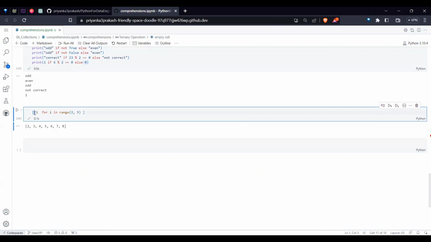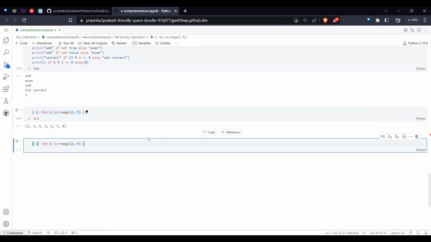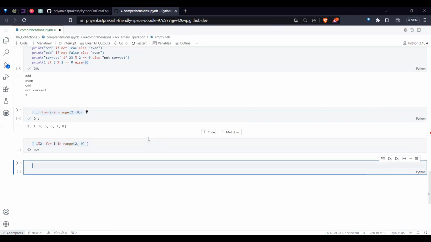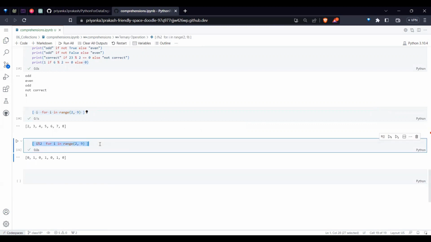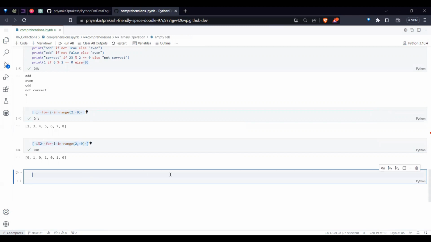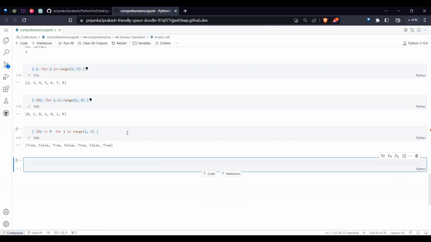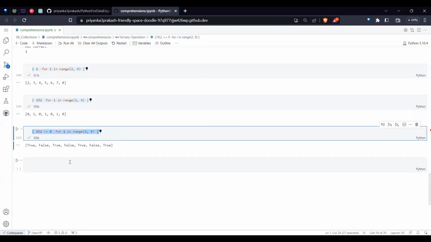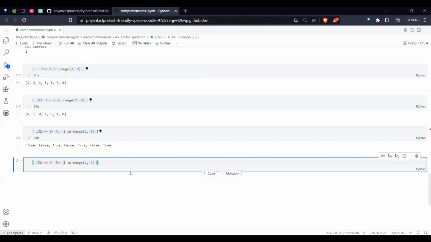So fine. Now for this particular logic, if I want to do i % 2, it will be 0 or 1. So whenever it is 0 or not, I'm asking. Whenever it is 0 only, it is true, right? So in that case only you want to do it. Means I write a condition. Now based upon this condition, if I write even here, and here odd. Observe carefully what logic I want to do.